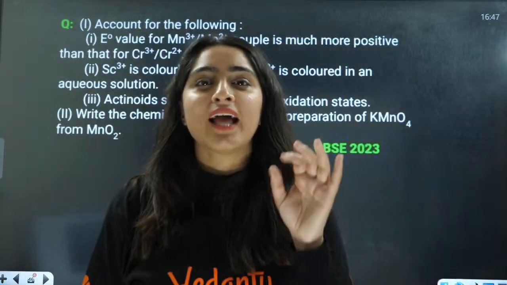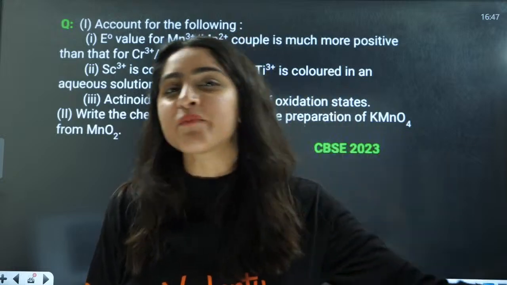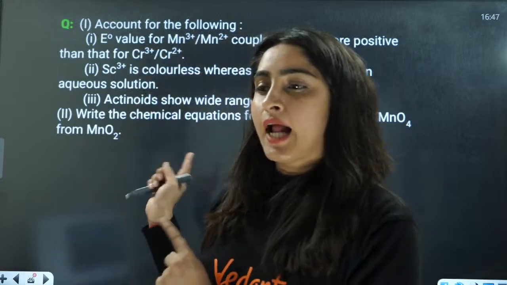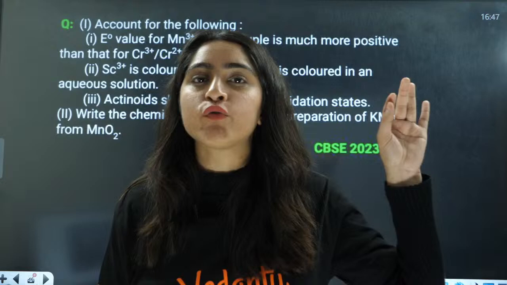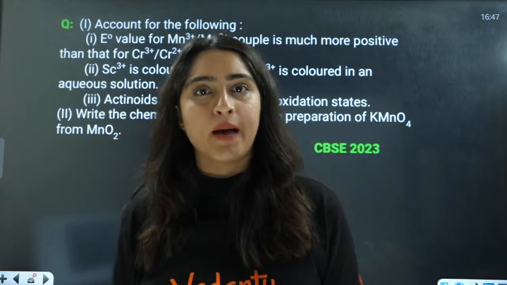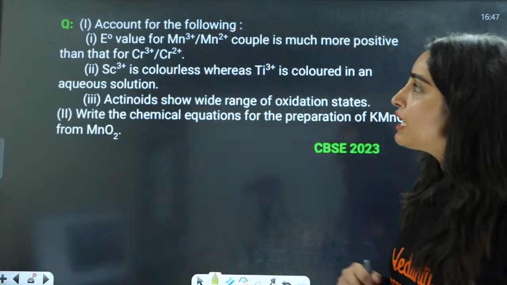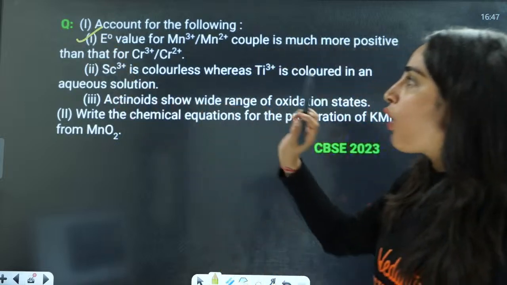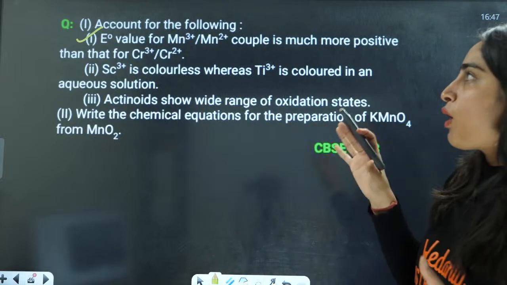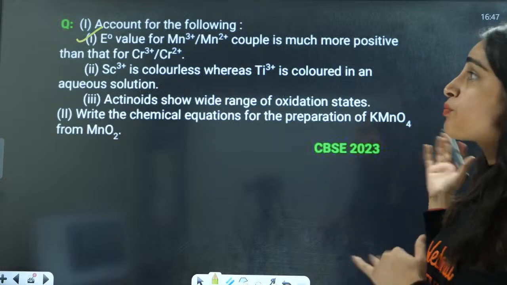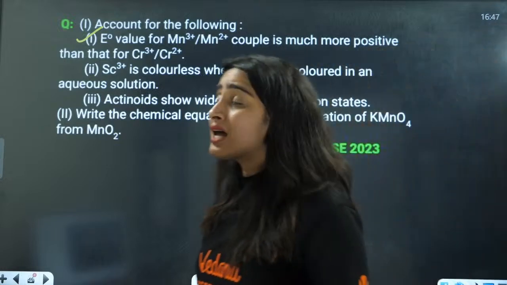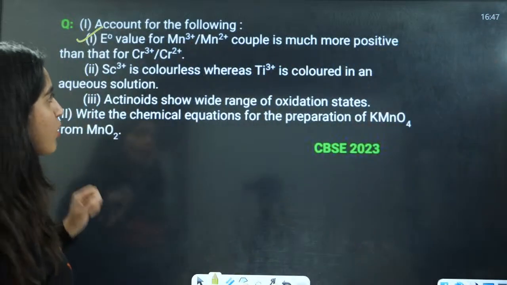In the d block, they ask you the same kind of question repeatedly. The questions that I am going to do today, the same kind of questions will be asked to you in the examination. So, the first question is: E naught value for Mn3 positive to Mn2 positive is much more positive as compared to Cr3 positive to Cr2 positive. Why so?